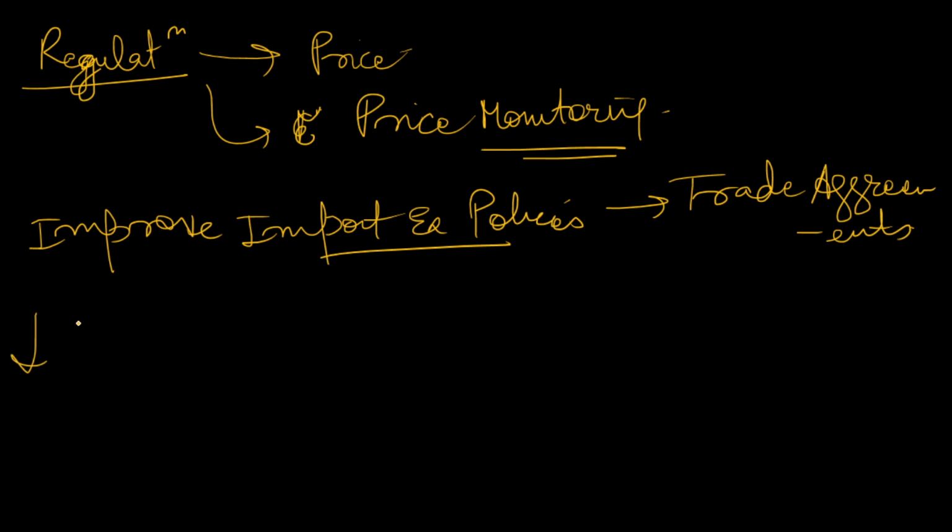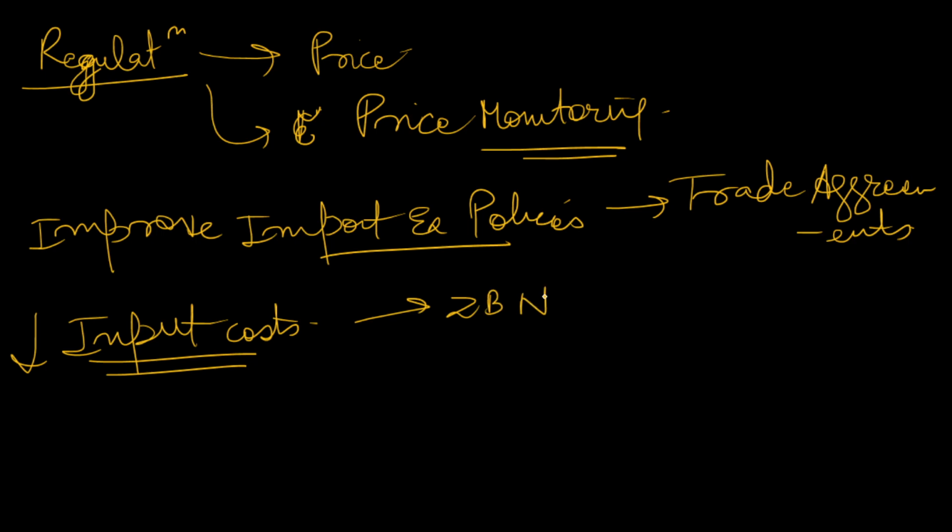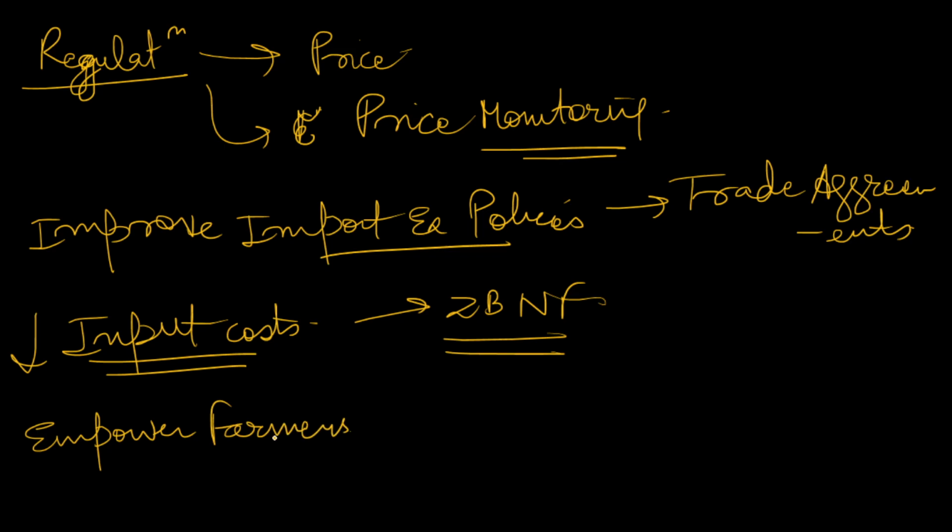Secondly, we should reduce input costs, such as by going through zero budget natural farming. So here we all know that less amounts of inputs are required, so obviously it will reduce input costs. We should empower the farmers by giving them proper training, proper extensions. So through this, obviously, they will get high income through high production, and also the demand supply mismatches will not be present. So all these things can help in the mitigation of food inflation.